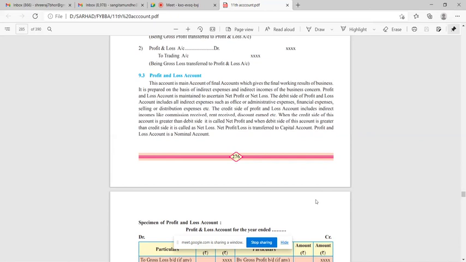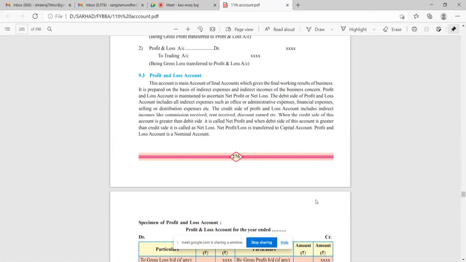See, this account is the main account of final accounts, which gives the final working results of the business. It is prepared on the basis of indirect expenses and indirect incomes of the business concern. Profit and loss account is maintained to ascertain net profit or net loss.